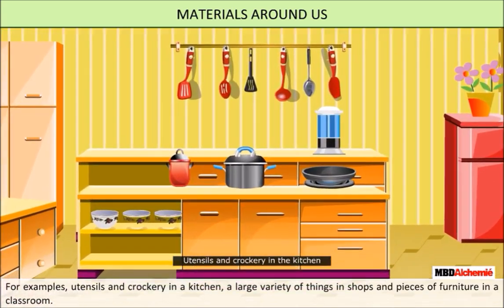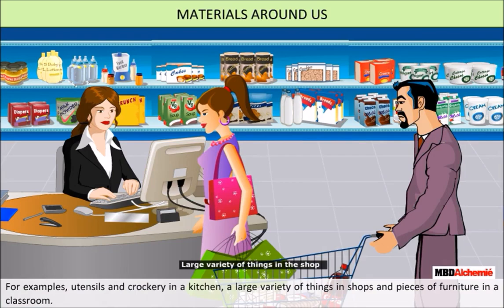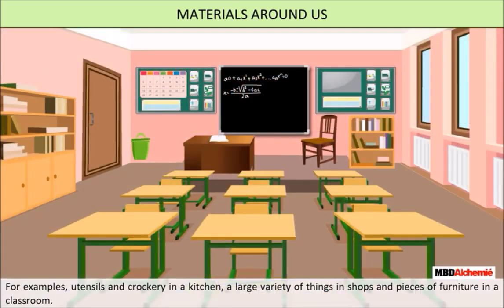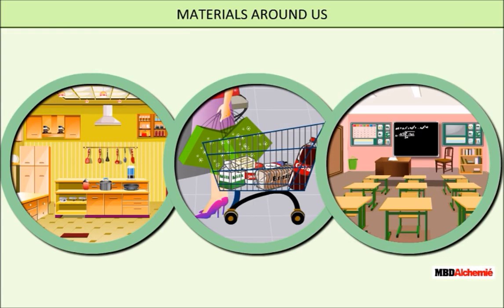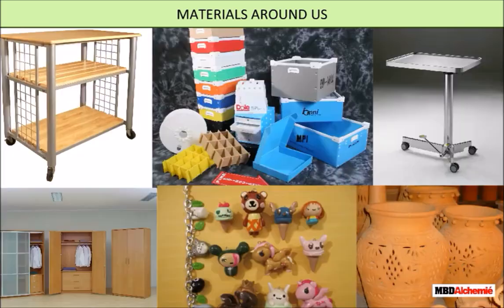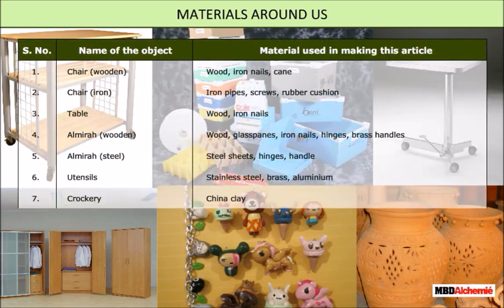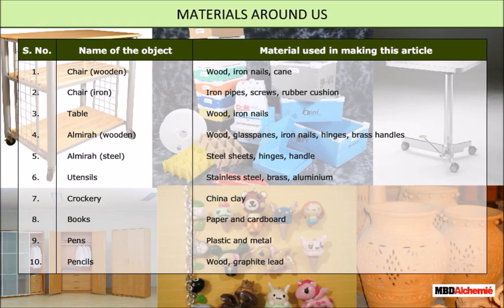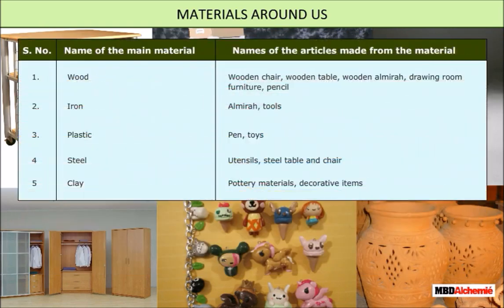You may see utensils and crockery in the kitchen, a large variety of things in the shops, and pieces of furniture in the classroom. These are examples of matter because they occupy space and possess mass. Materials around us. Some of the common articles that we observe in our daily lives and the corresponding materials they are made of are listed in the table.